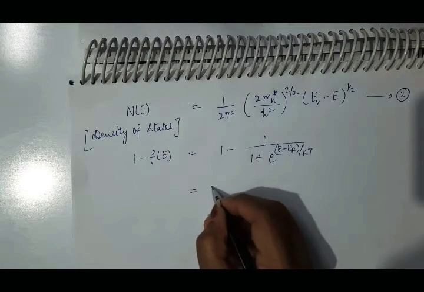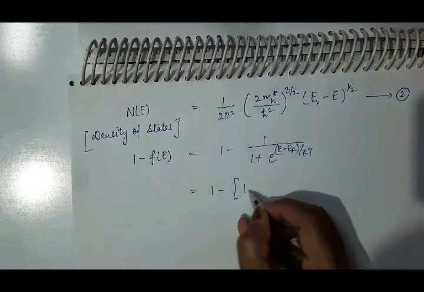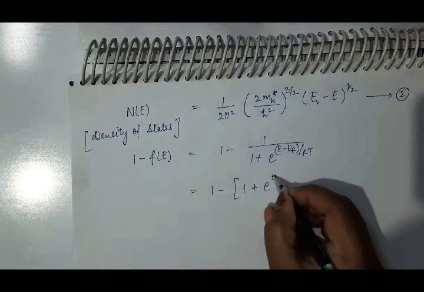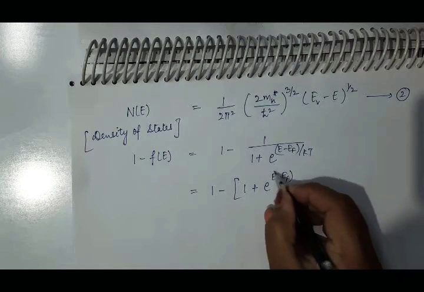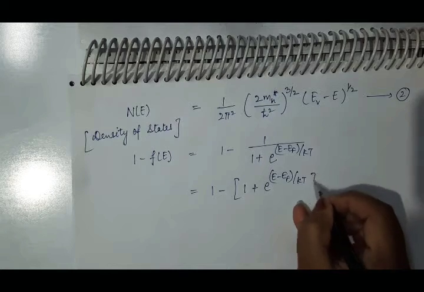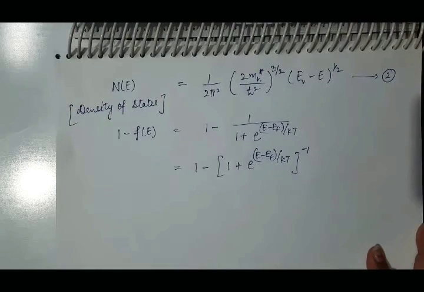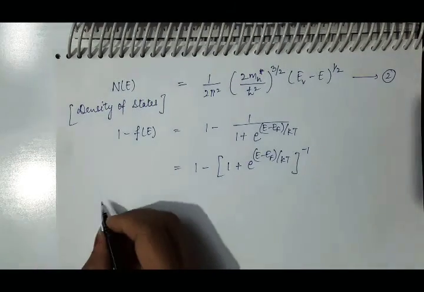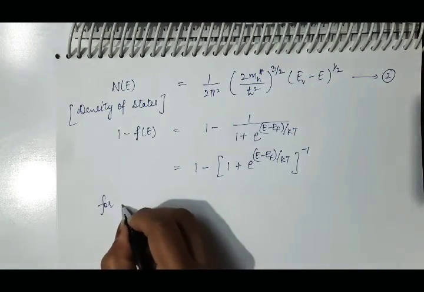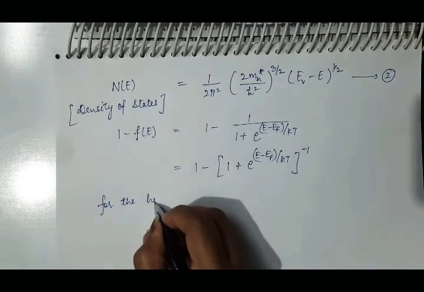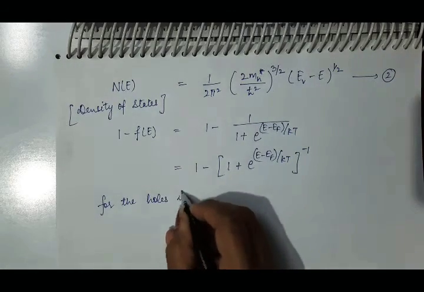We can also write it as 1 minus 1 plus e raised to power, take this to the numerator, so its power will become negative. Now for the holes present in the valence band, as we know that for the holes in the valence band,